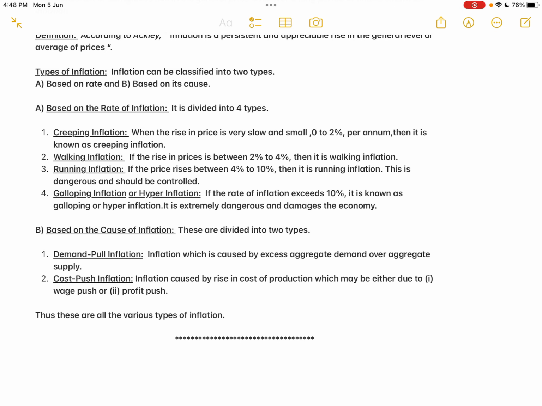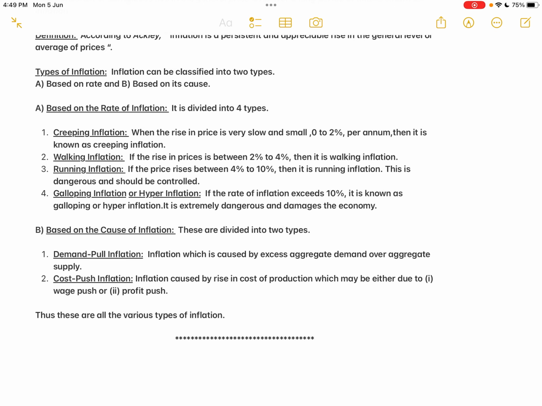That is, when the aggregate demand, the demand for all the goods and services, is more than the supply of all the goods and services, then the general price level in the country will increase. So the demand is pulling up the general price level of the country. That is the demand pull inflation: inflation which is caused by excess aggregate demand over aggregate supply.